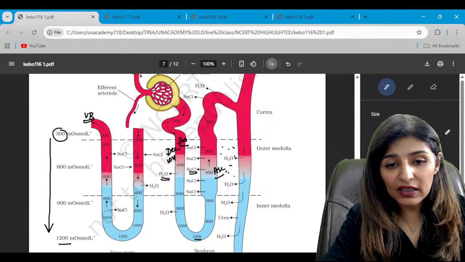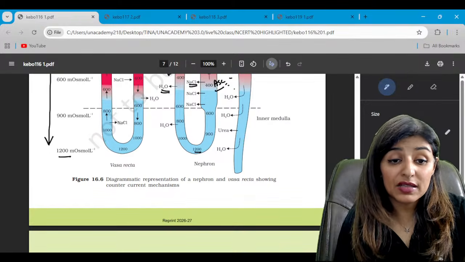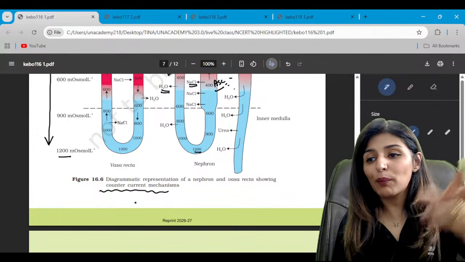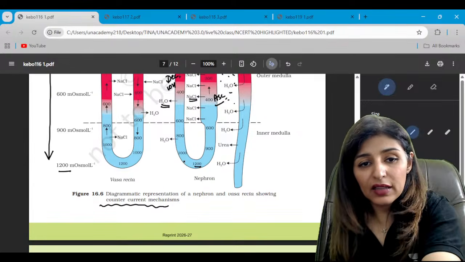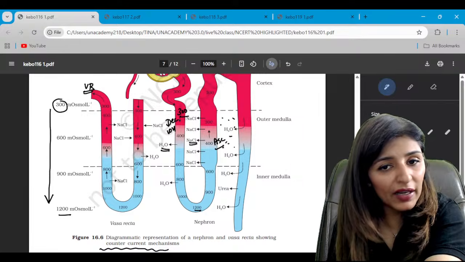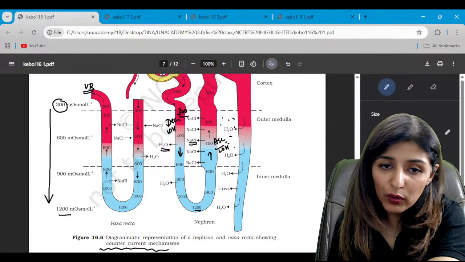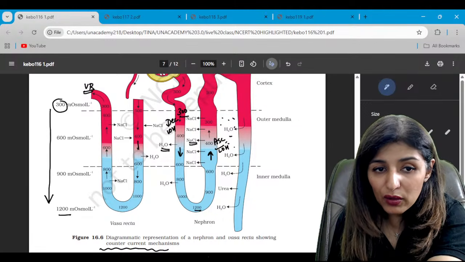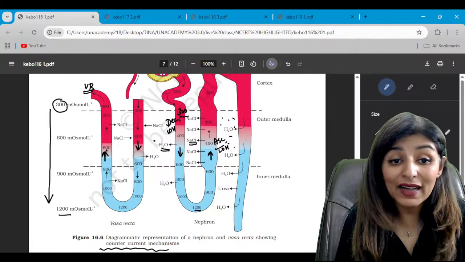So see the pattern in which things are moving. This is vasa recta and nephron, and hence represents a counter current mechanism. In counter current, there is opposite flow of things, right? So there is opposite flow in descending loop of Henle and ascending loop of Henle. Filtrate going downwards, filtrate going upwards. There is counter current in the vasa recta, blood going downwards, blood going upwards, and between the adjacent limbs also.